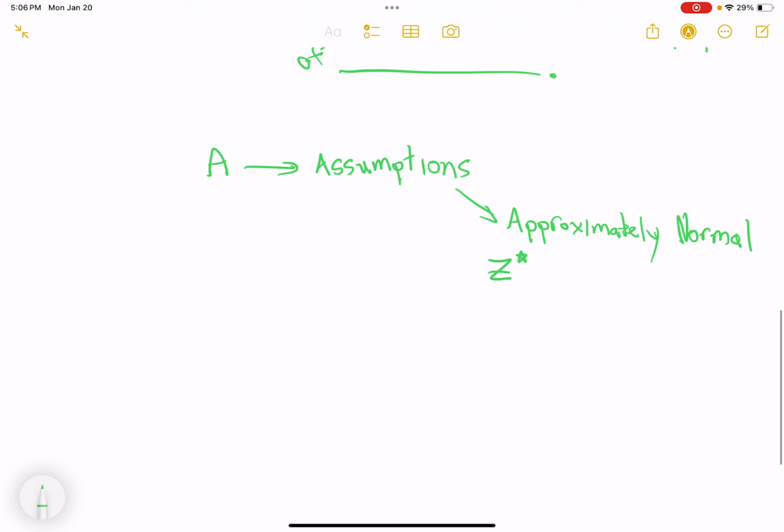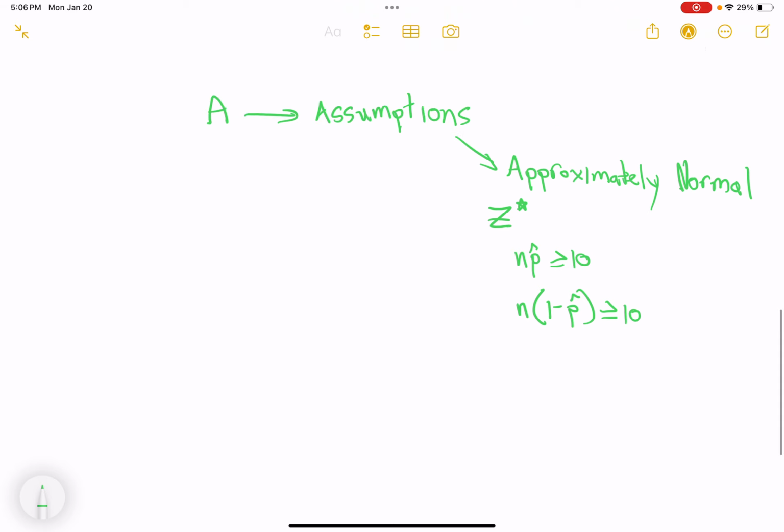The way we show it's approximately normal if we're messing with proportions, categorical variables, is just sample size times p hat and sample size times 1 minus p hat. Both of these values must be greater than or equal to 10. And all that's saying is the number of people in my sample who actually said, yes, I agree, was at least 10 people. And the number of people who said, no, I do not agree, was at least 10 people. We just want a baseline of a certain number of people. Okay, now we can assume normality.